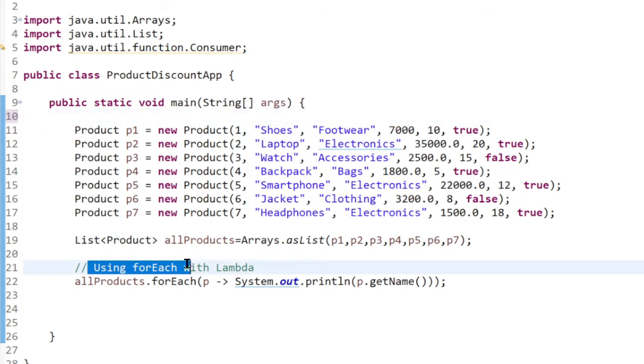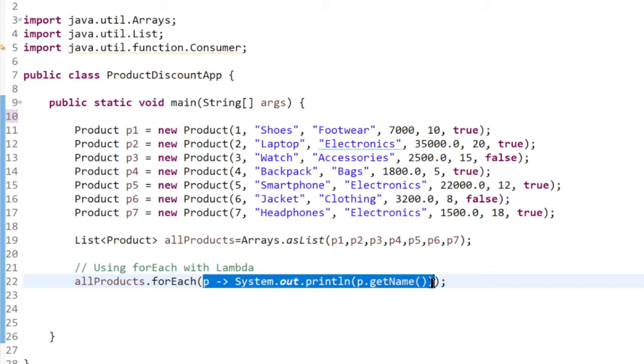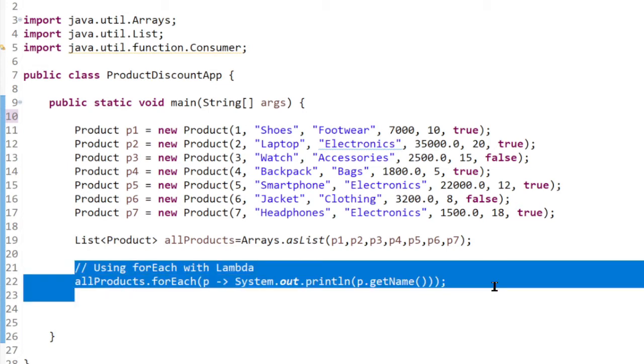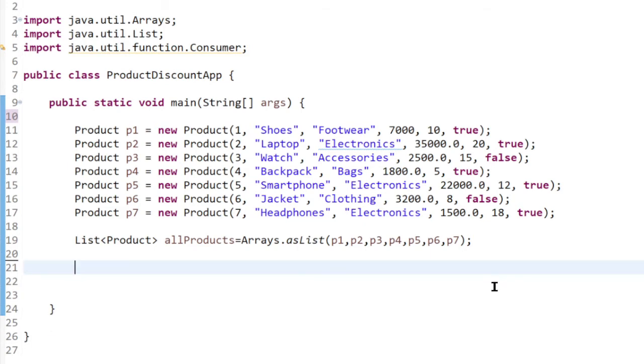So, using forEach with a lambda. Here you see the practical usage of a lambda expression. So allProducts, the list, forEach, the forEach needs an implementation of a functional interface which is a Consumer. Let's see another example, another use case. This time I'm not going to print the product name, but I'm going to display the products with prices above 1000, like a filter, and see how we can do it step by step. Display the product name and the product price, with price above, let's say, 1000.